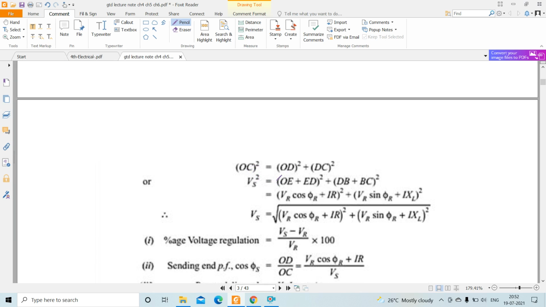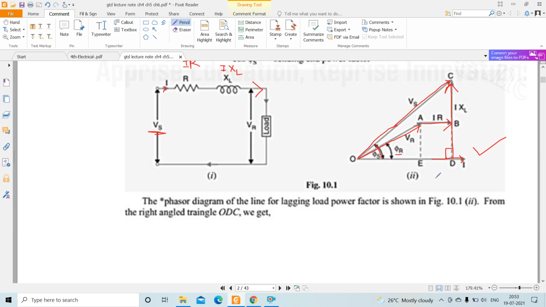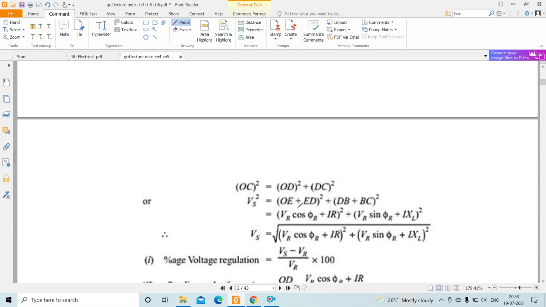OC is the BS square is equal to OD is the OE plus ED whole square plus DB plus BC whole square. So OE is what? OE is this line, this is VR cos component, cos phi r, and this is ED is IR. So it is written over here VR cos phi r plus I into R.